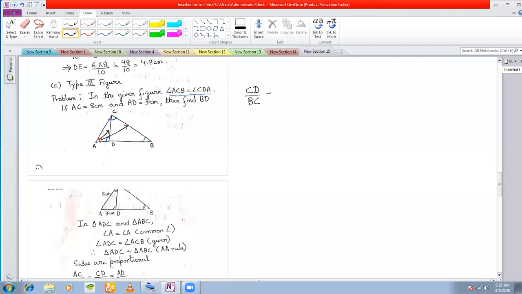So I'll write BC. Again, since I am considering the smaller triangle first in the numerator, in the smaller triangle, opposite to the blue angle is which side? AC. By blue angle in the bigger triangle, opposite to this angle is this entire side AB.